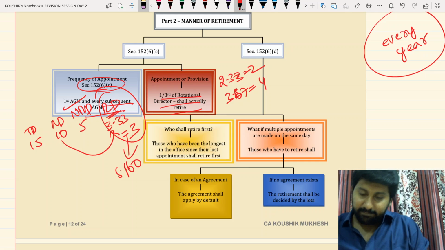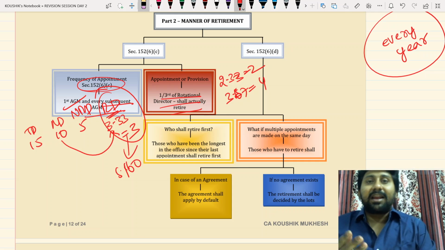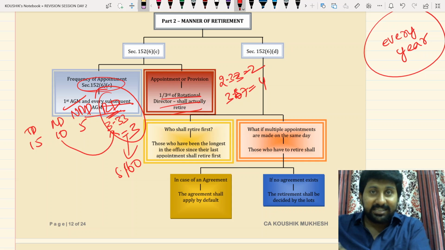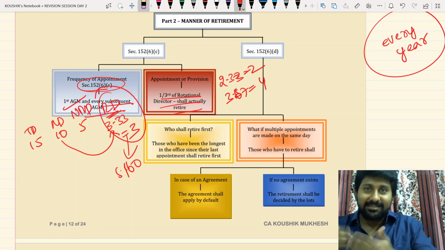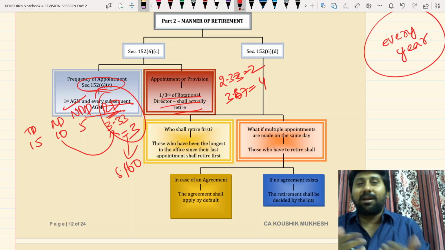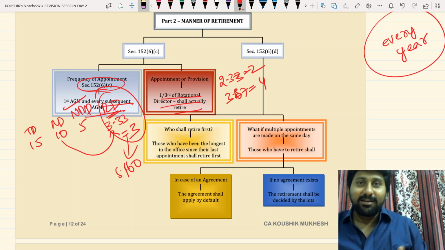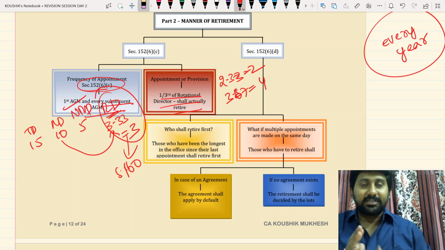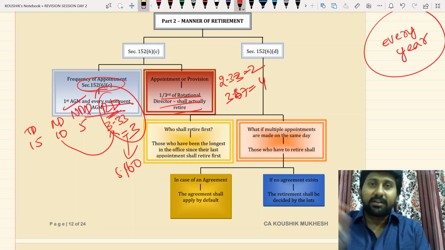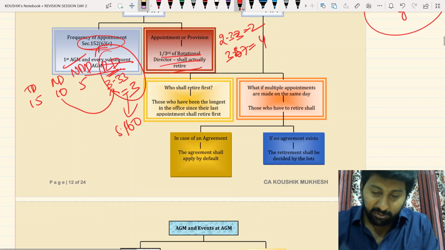That's what they say. In the classroom I use it to demonstrate, taking a chair, sitting and standing. I can't do that magical moment again here, but in the classroom we can do that. Just remember that these are retiring directors. For them 160 does not apply. In classroom discussion we use it to explain the reason.